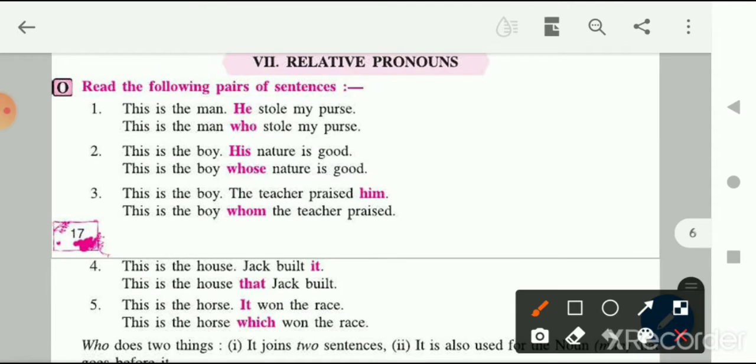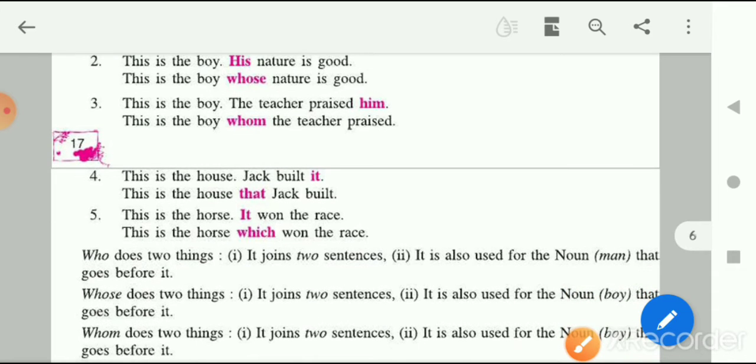So this is the man who, by this you can understand which man. Who means which man, right? So who stole my purse. Okay, understood.